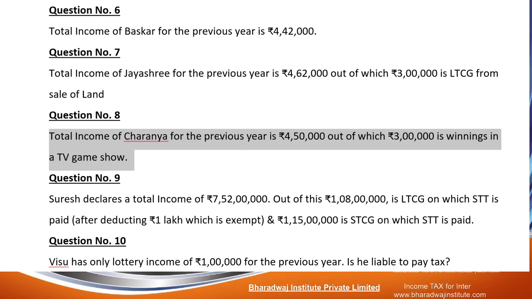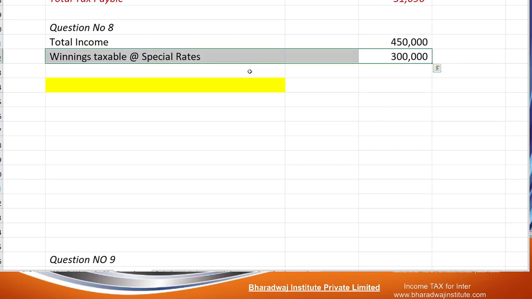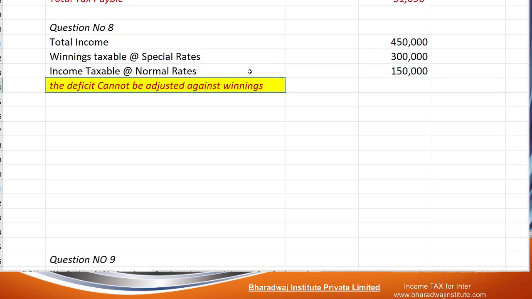So what is the total income of Charanya? 4,50,000. Winnings which are taxable at special rate is 3 lakhs. Okay. So what is the balance income? 1,50,000. Sir, here also can you do adjustment? 2,50,000 is the exemption, only 1,50,000 is there. Balance 1 lakh, can I adjust it? No, you cannot adjust against casual incomes.